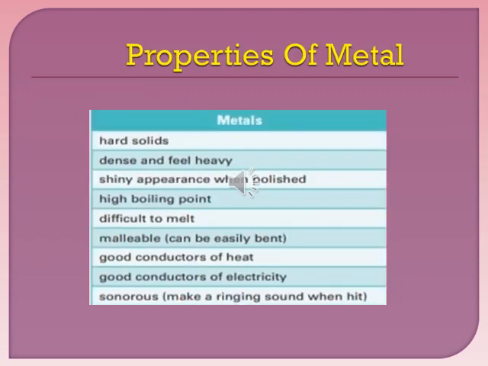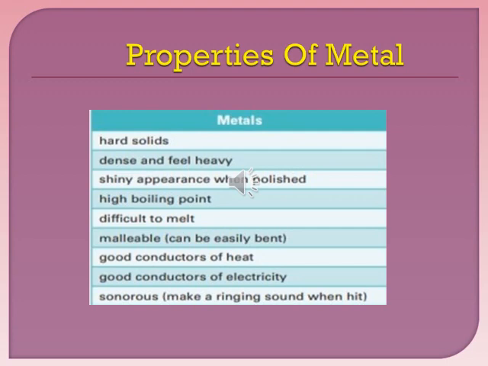Properties of metals. Metals are hard solids, they are dense and they are heavy. They are shiny when polished. They have high boiling point. It is difficult to melt them. They are malleable, means they can be cut or they can be bent easily. Example is gold. Gold can be bent easily. That is why it is used to make jewelry.